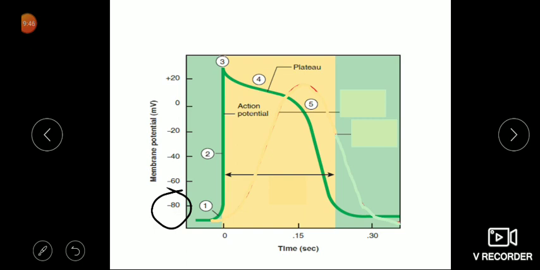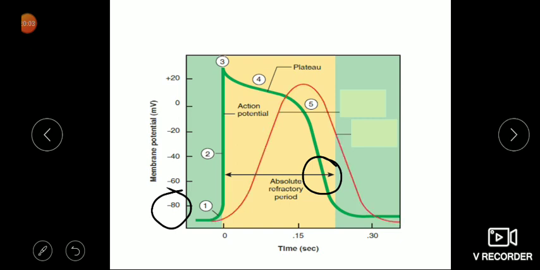And this phase, and this is the absolute refractory period, because unless the potential reaches here, fast sodium channel will not open again. So that's why cardiac muscle has got a long refractory period, and you can see this is the contraction phase.